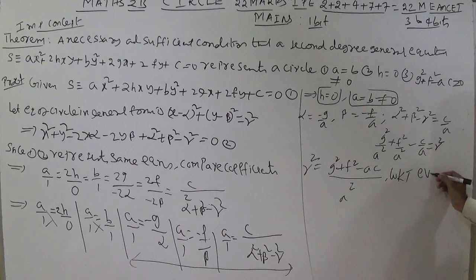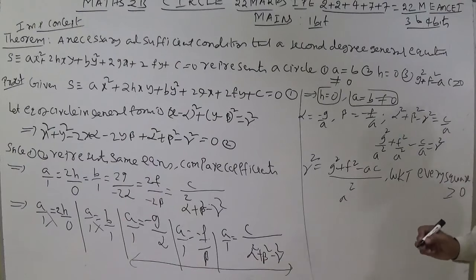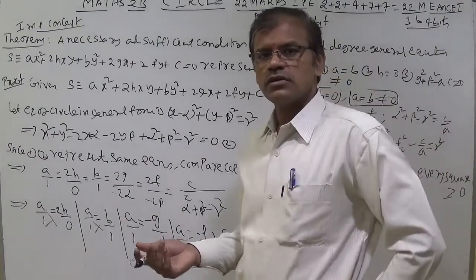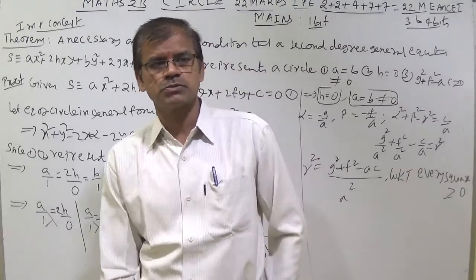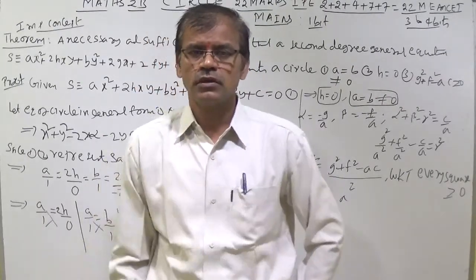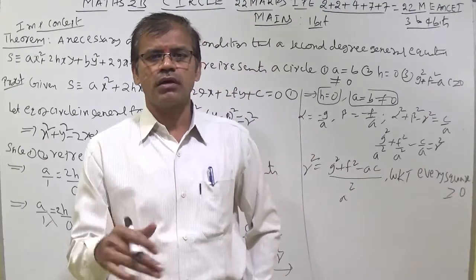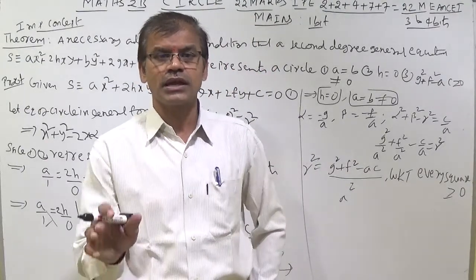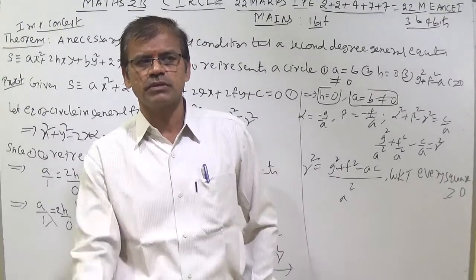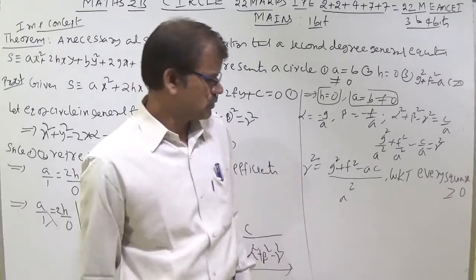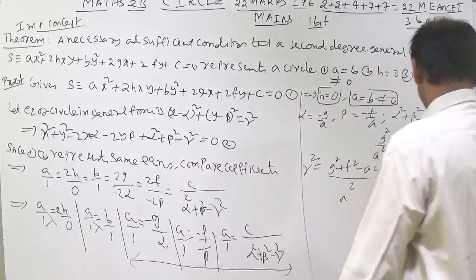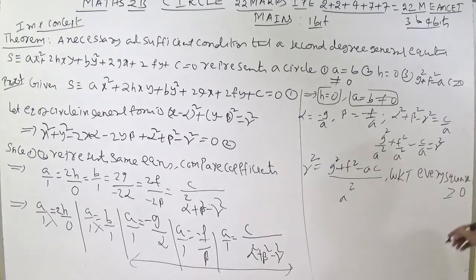We know that every square is greater than or equal to 0. For any number, for example 16 having two roots, minus 4 and plus 4: if you square the minus 4, it becomes plus, and if you square the 4, it becomes plus. So every square of any number is greater than or equal to 0. If you take 0, it becomes 0. If you take any negative or positive number, it is positive; only 0 gives 0. That is why I have written every square greater than or equal to 0.